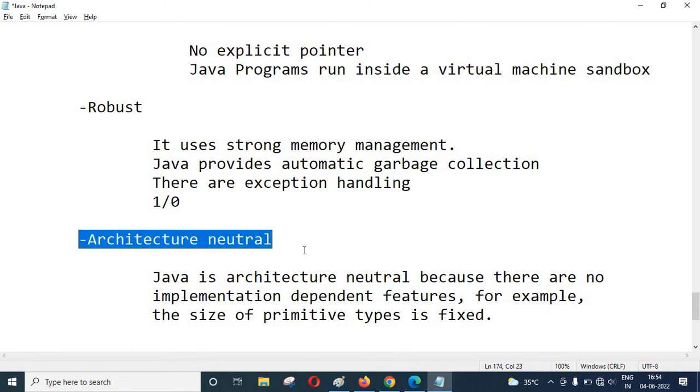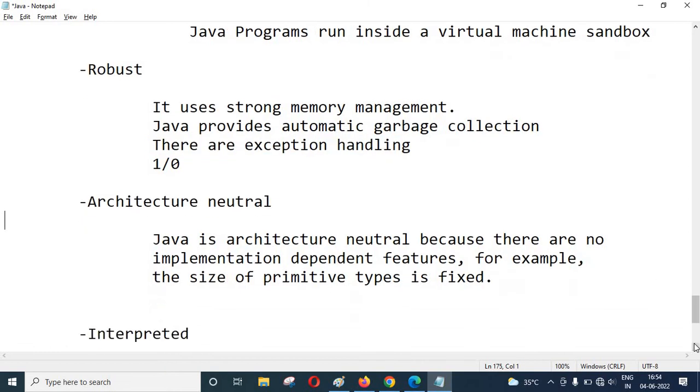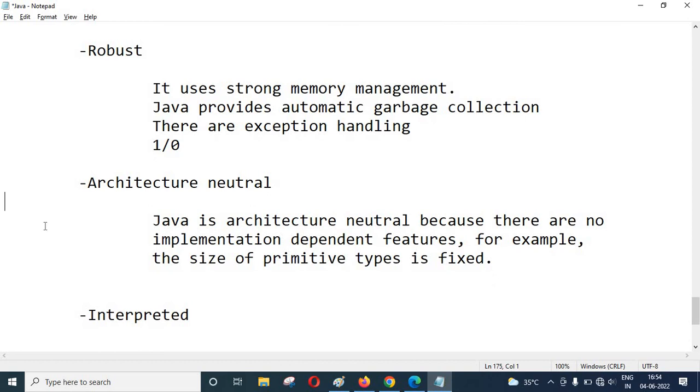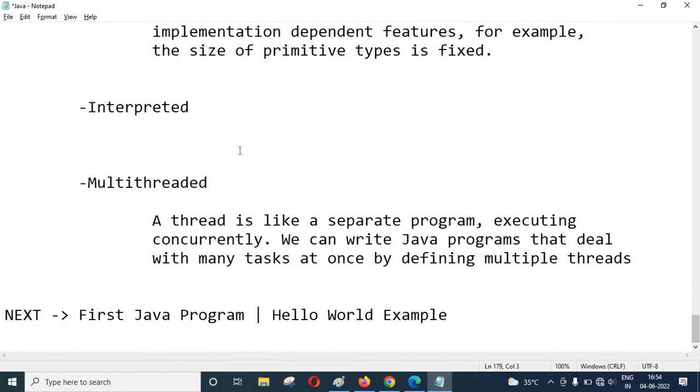Architecture neutral, what does it mean here? If you are using a 32-bit system and a 64-bit system, in C or C++ the integers and data types can take different sizes, like 2 bytes and 4 bytes, whatever. But in Java it will be constant, like 4 bytes. These things make it architecture neutral. Interpreter and compiler are used for converting the code. An interpreter does the same, but there are many different compilers and interpreters. We will discuss this later.